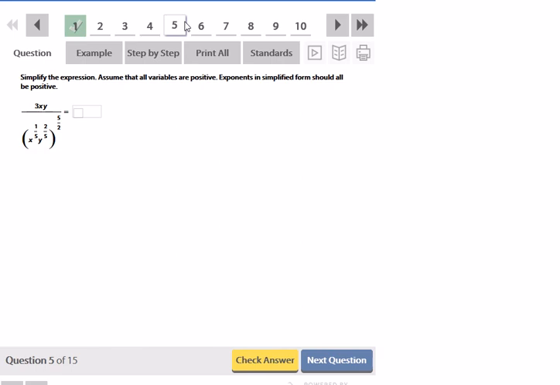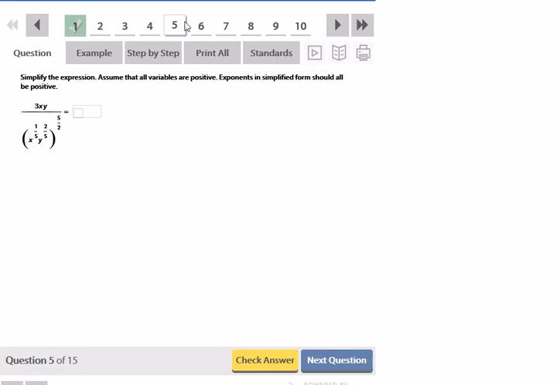Simplify this expression. Assume that all variables are positive. Exponents in simplified form should all be positive. Okay, so here I have a fraction, and on the bottom of that fraction, I'm taking a base to a power. Now, on any fraction, the division should come last, so I need to simplify that denominator first.